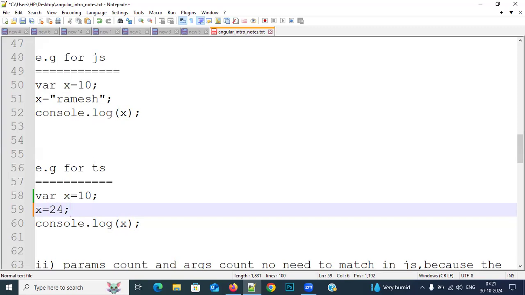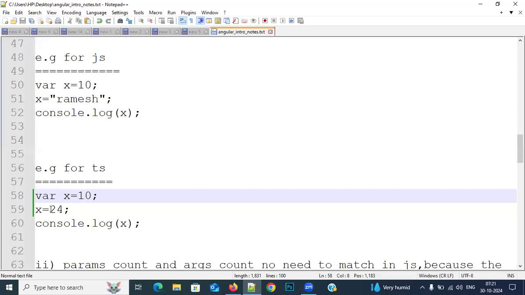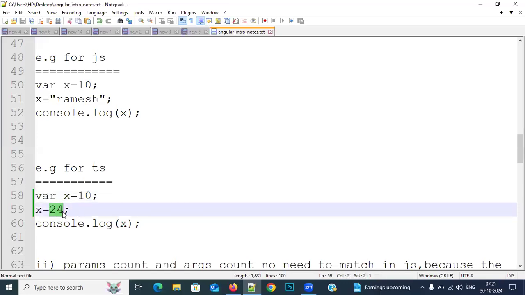Respond everybody. What is the output I will get? X equals 24. Why? Because the first value is a number, then the second, third and fourth values are also numbers. So it focuses on the latest value. Whenever the data type and data are matching, it will focus on the latest value.